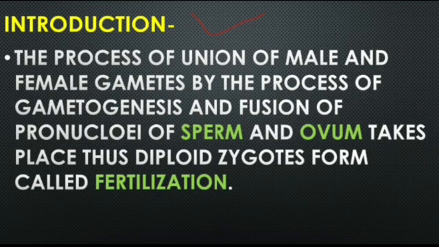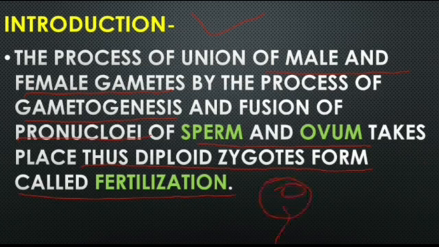Let's look at the first point. The union of male and female gametes by the process of gametogenesis, and the fusion of pronuclei of sperm and ovum, forming a diploid zygote, is called fertilization. Pronuclei means, suppose this is a sperm head containing one nucleus, we call it a pronucleus.